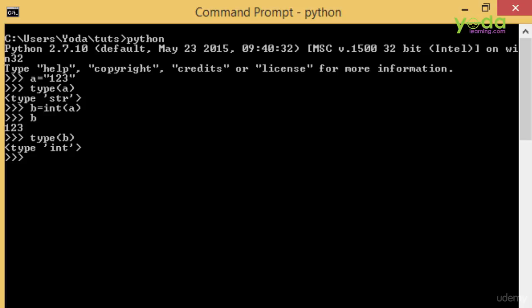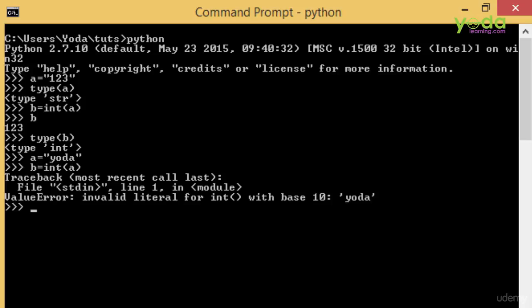Now let's take another string and again store it in a variable. Since this is a string that isn't a number, we cannot convert it into an integer because it's both illogical and error-prone in Python. But still, let's go ahead and try it. As we can see, when we try to convert a string into an integer, and that string was not actually meant to be converted into an integer, we got a ValueError mentioning invalid literal for int() with base 10. So this is what an exception actually looks like.